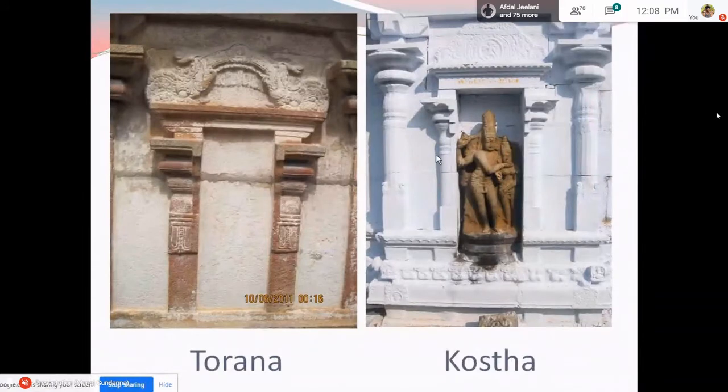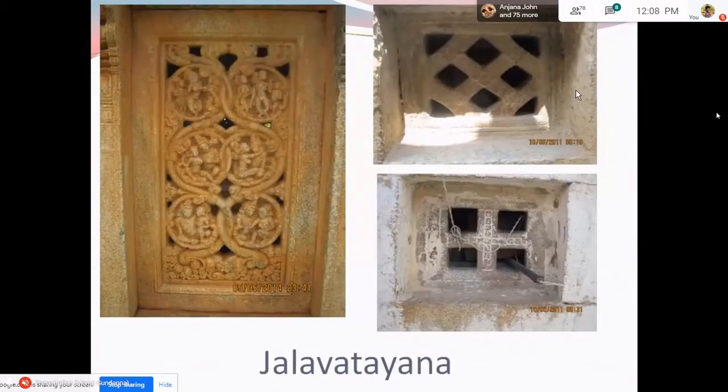And you see here, these are what are called the Bhitti Padas. Bhitti Padas are the pilasters. These are the various kinds of Jalavatayanas. Actually, the texts mention various names for the Jalavatayanas based on the form, their utility, their placement and everything, and their decoration too. But as I said, it would be too elaborate, too intricate to mention now. So I'll just mainly explain.